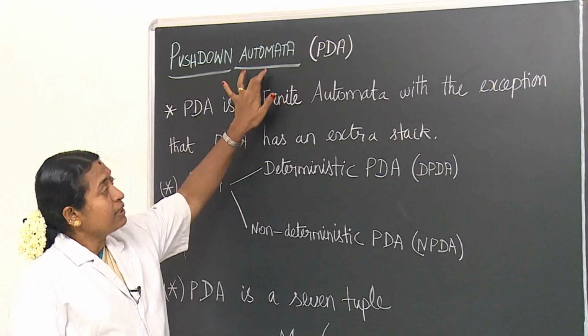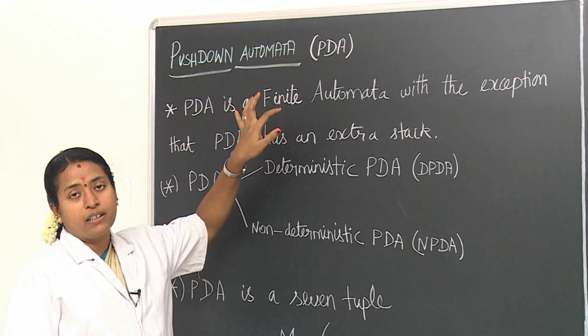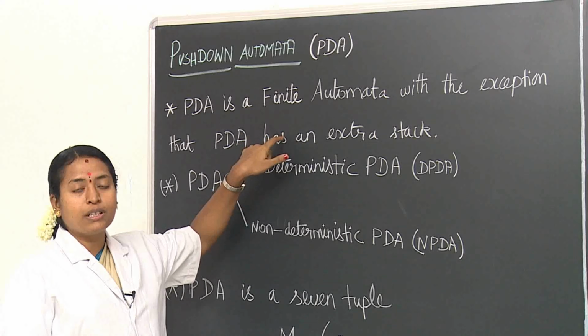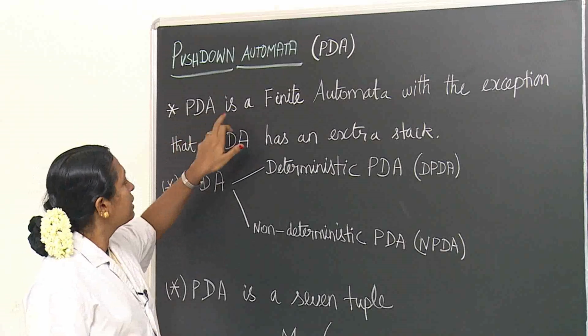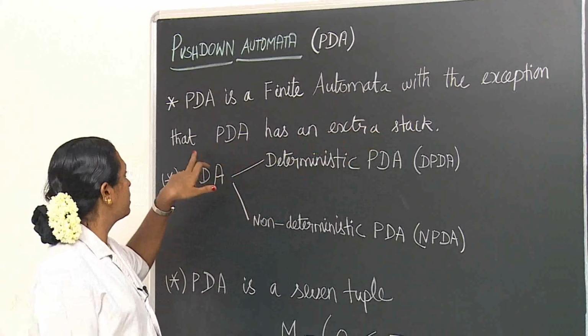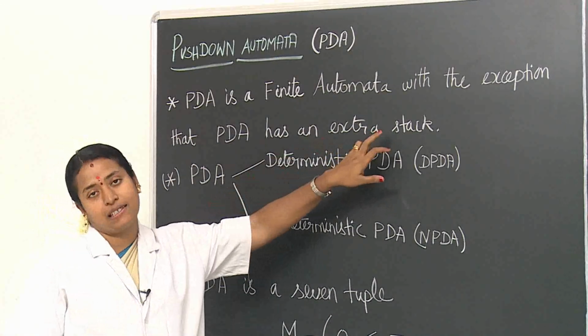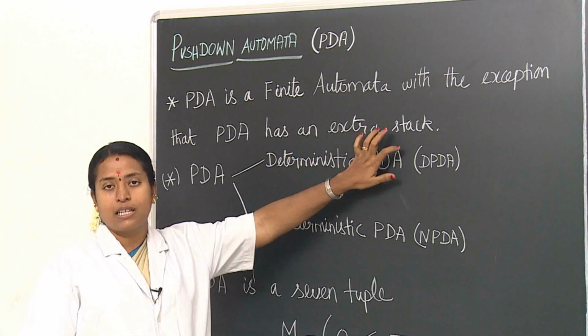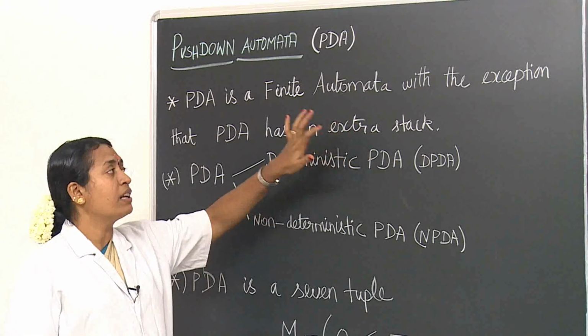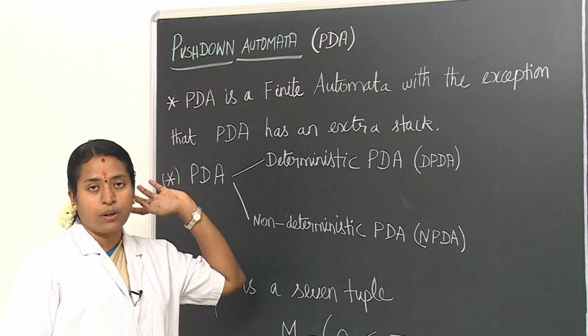Push down automata is another type of finite automata. It corresponds to the CFG, that is context free grammar. It is a finite automata with the exception that a PDA has an extra stack. The push down automata will have an extra memory that is known as the stack. This will not be available in the finite automata, DFA or NFA.